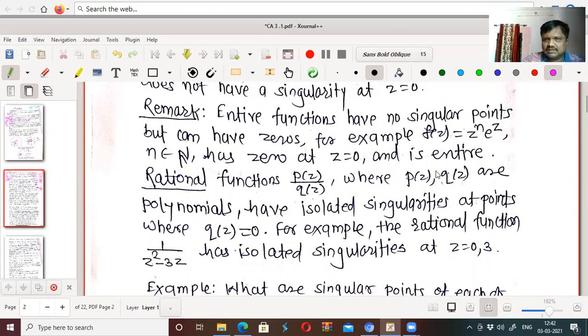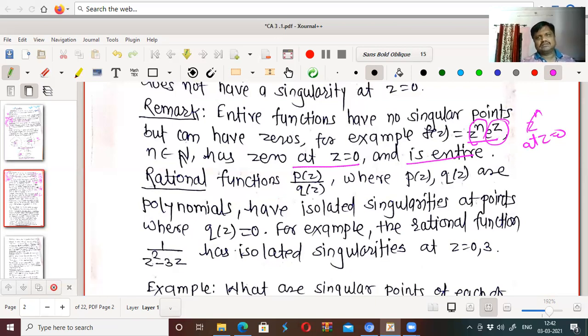For example, z raised to n into e to the power z. z raised to n is analytic, as well as e to the power z, at every point, and therefore this is an entire function. And it has a zero at z equal to 0, because if I put z equal to 0, the function is 0. So it has a zero at z equal to 0, and it is an entire function. So entire functions have no singular points but have zeros.